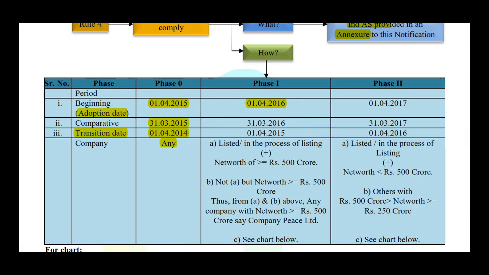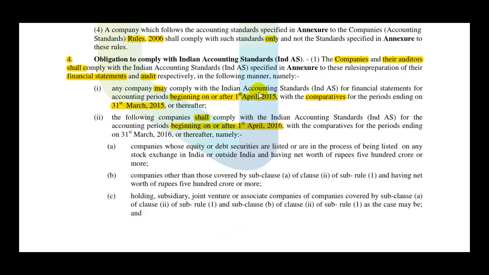And here you have the companies. Now A, B and C are going to explain which companies are included. As you can see, the companies, then again B starts with companies, and again it says 1, 2, 3, 4, 5 different companies covered in A or B, etc. So let's read through A, B and C of Rule 4, Clause Roman 2, Subclause A, B and C. Let's read it.